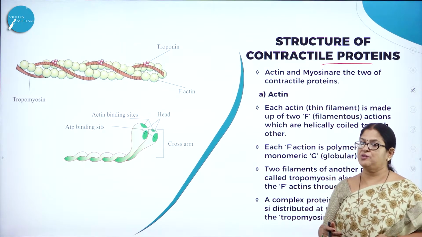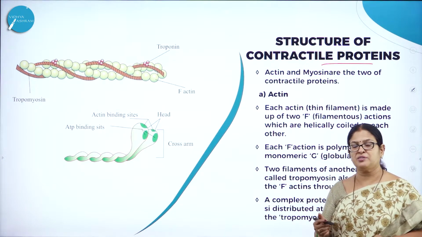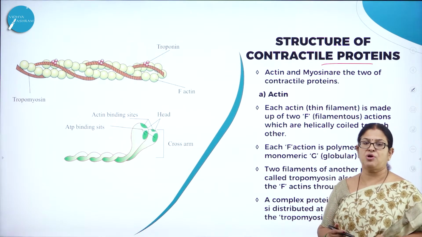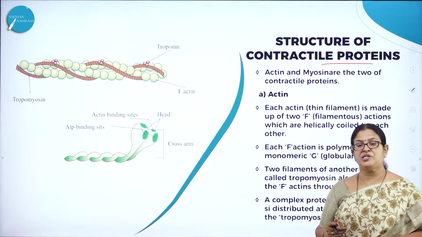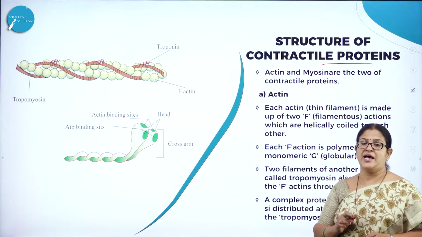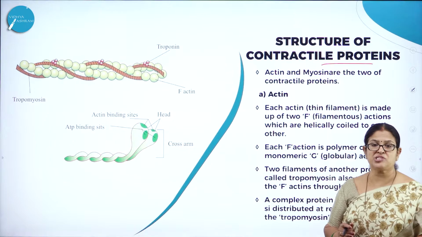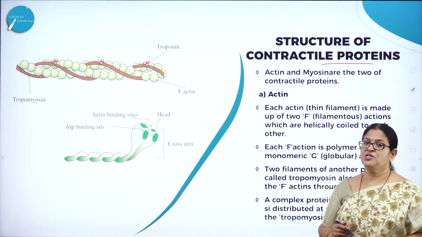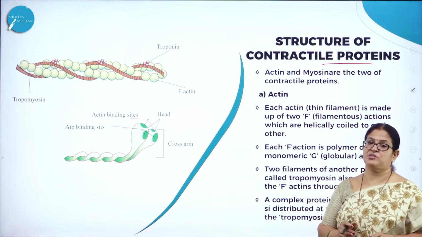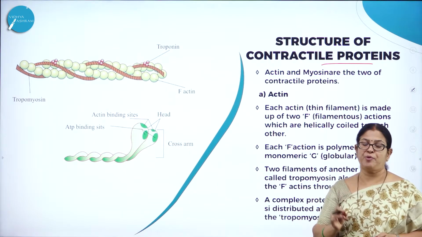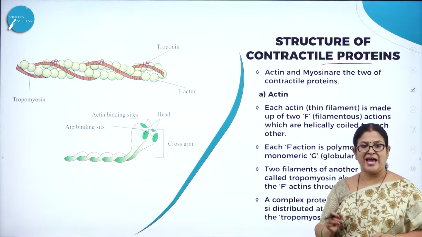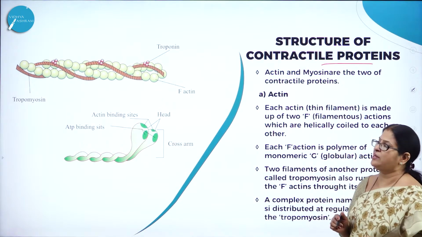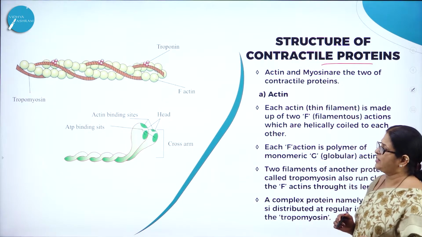So actin and myosin, as I said, are otherwise called muscle proteins, or contractile proteins, which are very much responsible for, as we know, the muscle being characterized by excitability, contractility, and elasticity. So the contractility is made possible by these two very important proteins called actin and myosin. Now let us study the structure of actin and myosin.